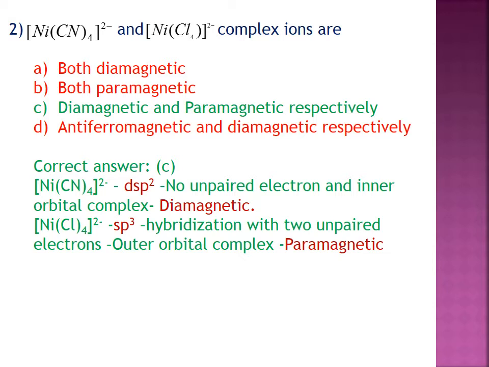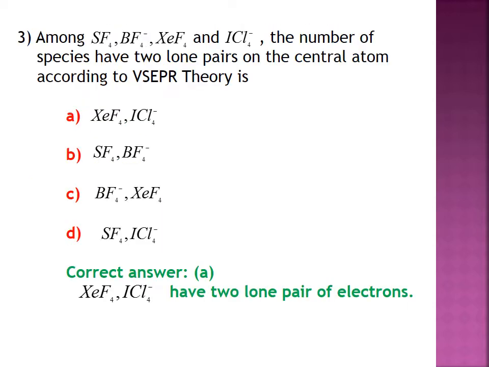Therefore, the correct option is C. [Ni(CN)4] 2 minus has dsp2 hybridization. There is no unpaired electron and it is an inner orbital complex. The complex is diamagnetic. [NiCl4] 2 minus has sp3 hybridization with unpaired electrons and it is an outer orbital complex. Therefore, it is paramagnetic. The correct option is C. Diamagnetic and paramagnetic respectively.